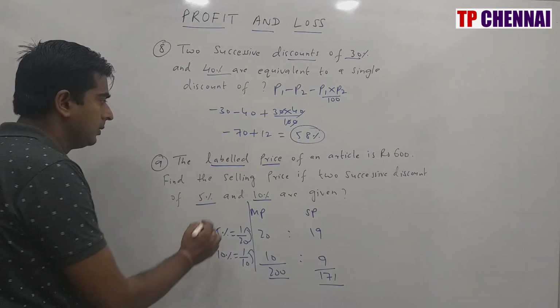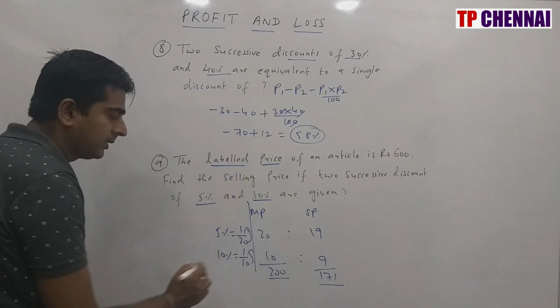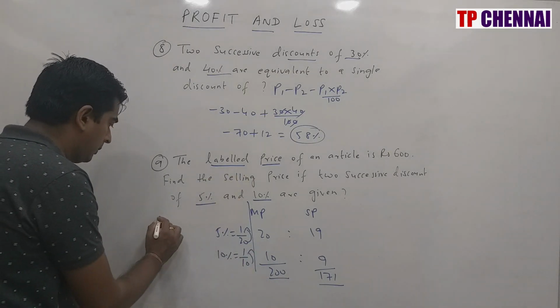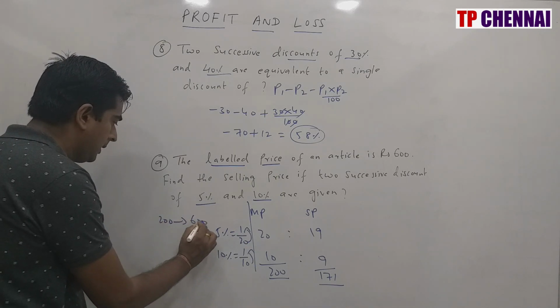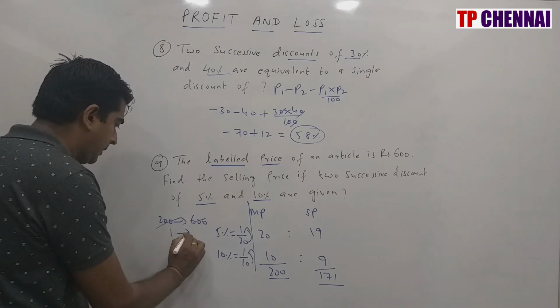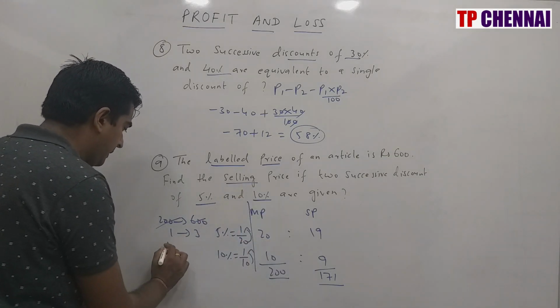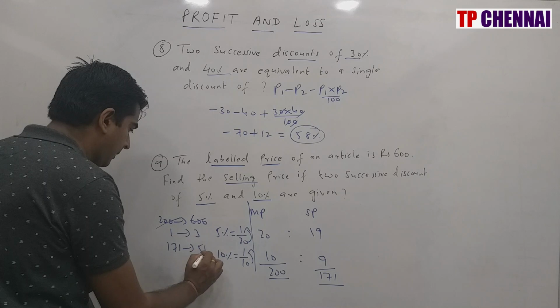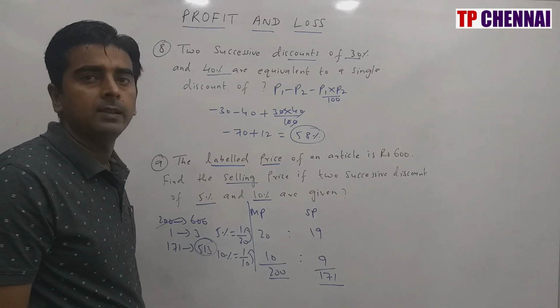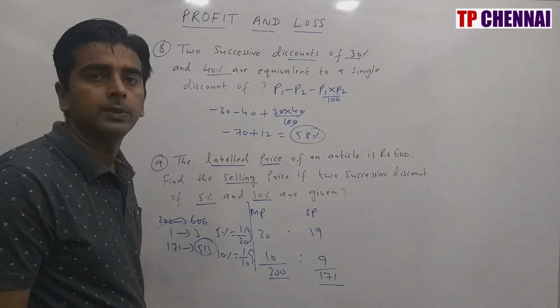So what have they given you? Mark price they have given you, and the mark price we got is how much? 200. So 200 part is nothing but how much? 600. So one part is nothing but how much? 3. Now they are asking what is the selling price. Selling price is 171 part, which is how much? 513. So my answer is nothing but 513 rupees.